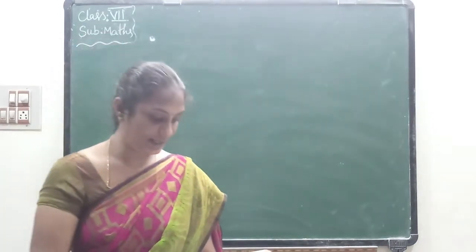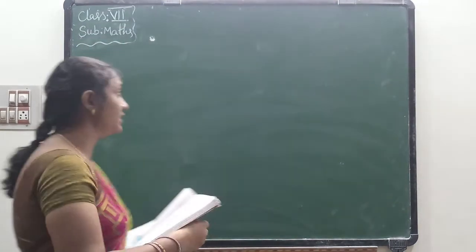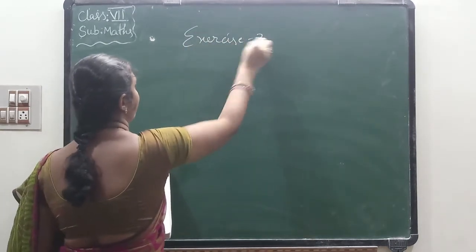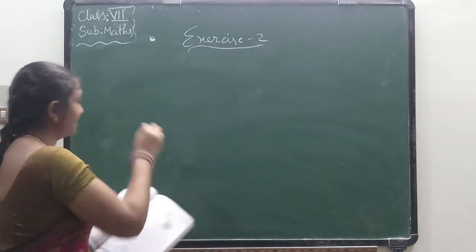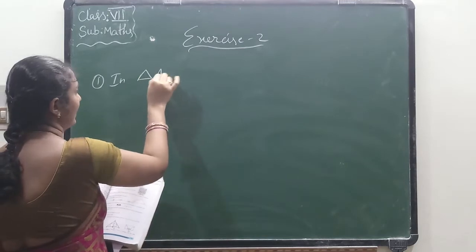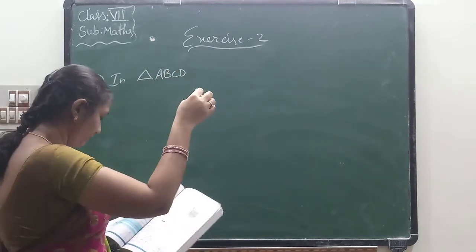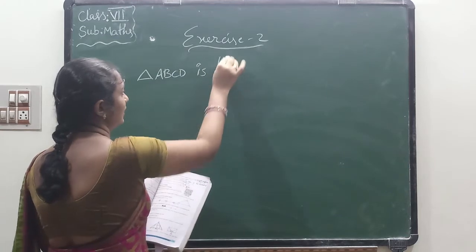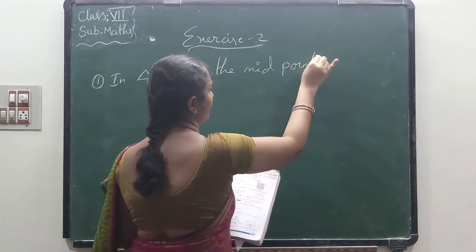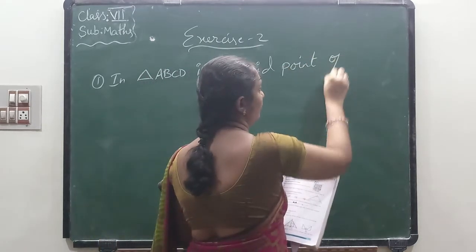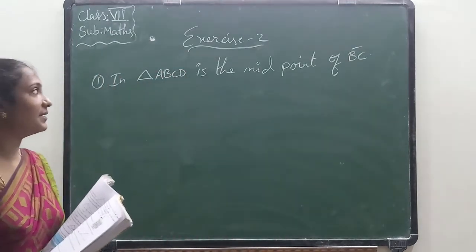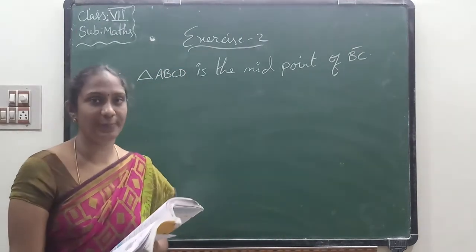Now let us see exercise 2 sums. Exercise 2. See the first one. What is the first question? In triangle ABC, D is the midpoint of BC.